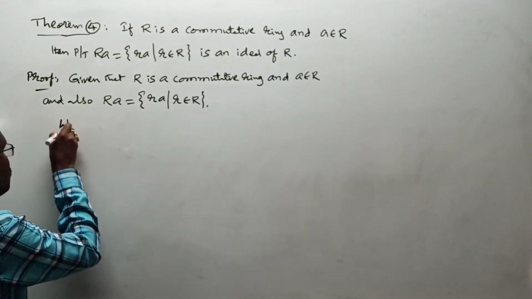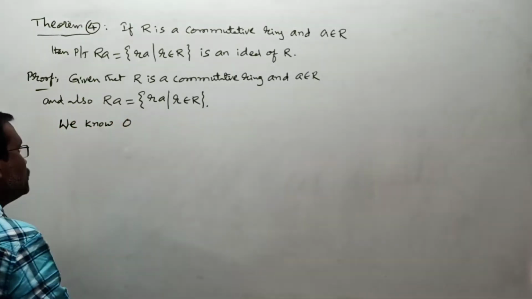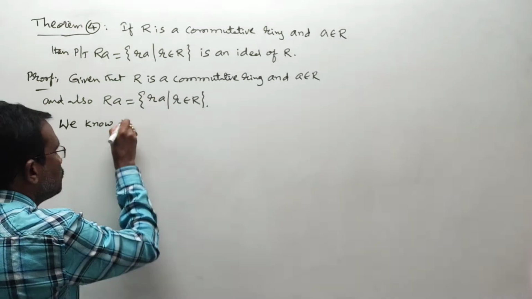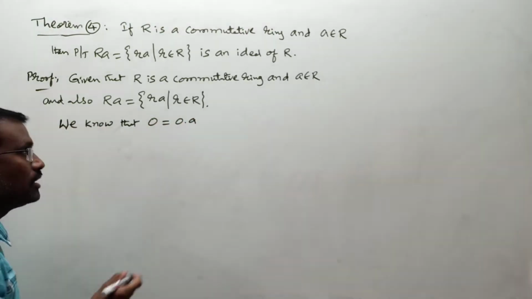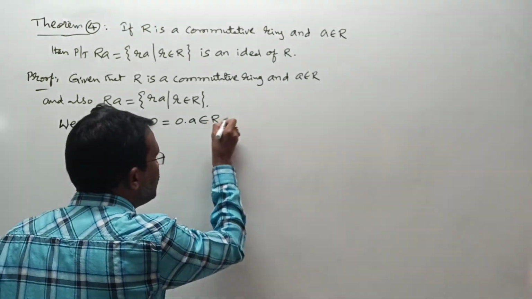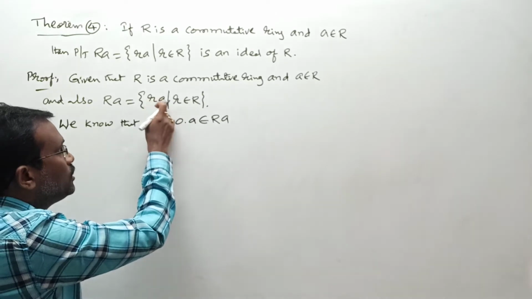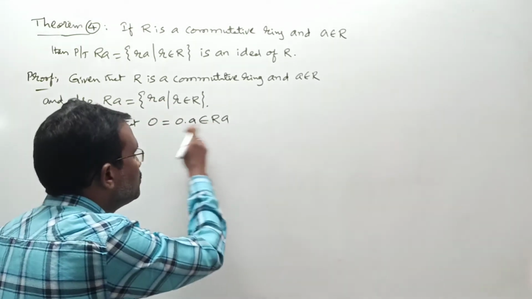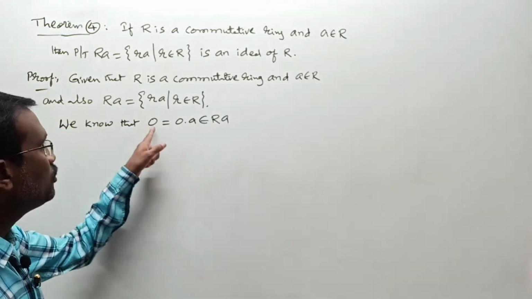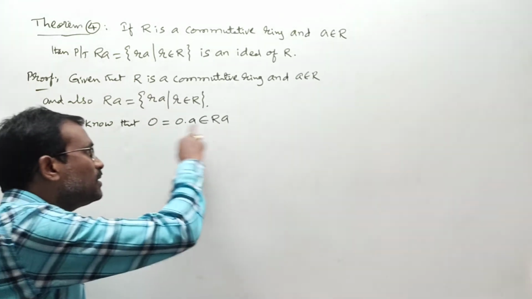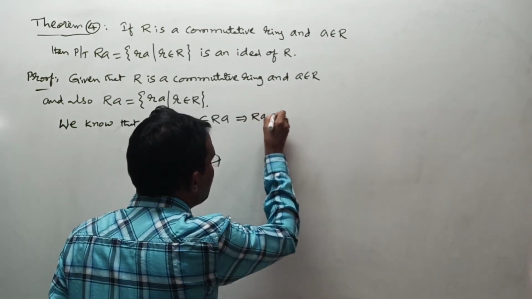Especially first non-empty I want to show. We know this condition. We know that 0 can be written as 0 into A. Any problem is there? 0 can be written as 0 into A. 0 into A is 0 or not? Absolutely. But this is an element of RA set because this A is the same. 0 belongs to R. Now 0 belongs to R, so that 0 into A should be in where? RA set. I mean 0 should be an element of RA. Basically 0 is an element of ring R. That 0 is 100% an element of this RA set. So RA is a non-empty set or not? Absolutely.